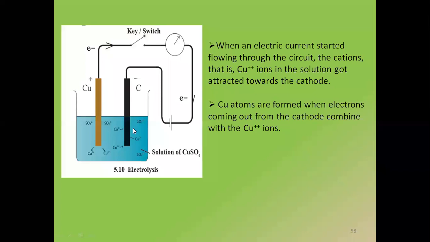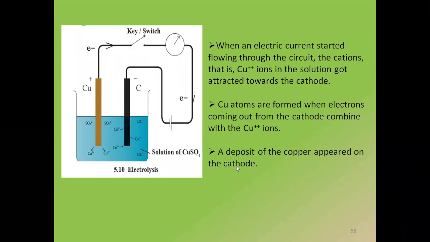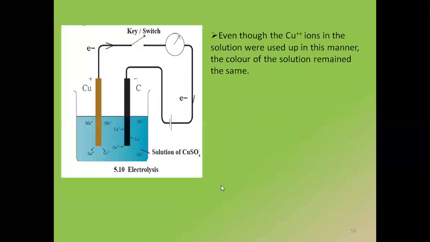अभी ये उल्टा है, कॉपर आयन सोल्यूशन में बन रहा है, so they are combining with the electrons and giving us copper atoms. And a deposit of the copper is seen on the cathode. Even though the copper ions in the solution were used up in this manner, the color of the solution remains the same. Why? जब कॉपर उसमें से निकल गया है तो भी सोल्यूशन का कलर ब्लू क्यों है?